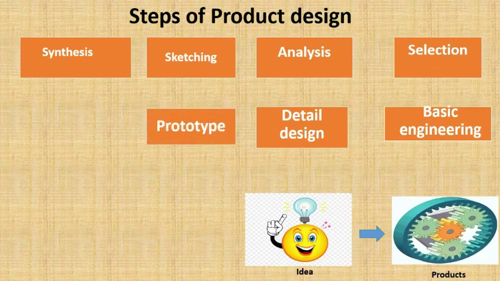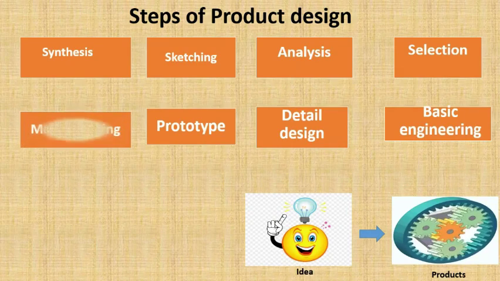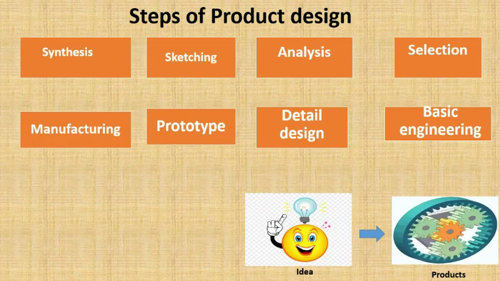And after getting all the details, you will go for the prototypes to come to know what shape the product will look like. That's one way of making the prototype, and the second way is to test, that is, the evaluation. So you are going to test by different ways, what its withstanding will be, what its life will be, even its strength, hardness, all these things you are going to test in the prototype. And once the prototype is done, you can go straight away for the manufacturing. Sometimes even after getting the detailed design, they go straight away for the manufacturing.